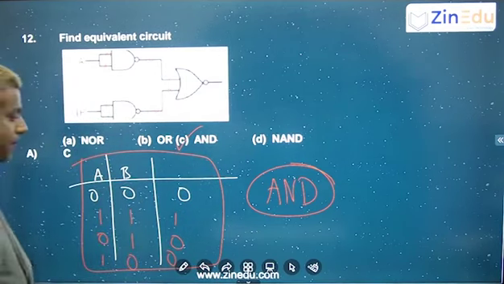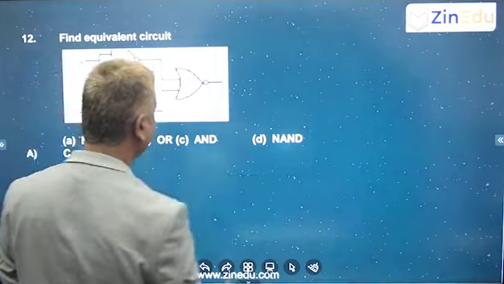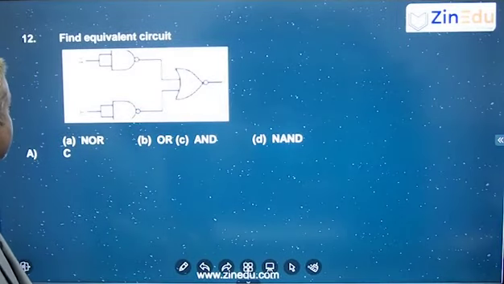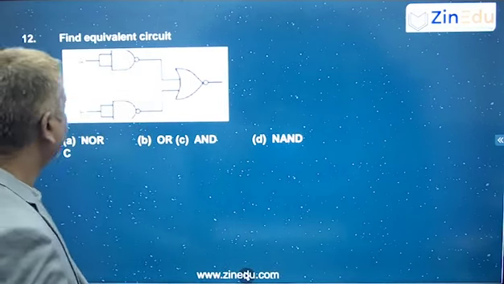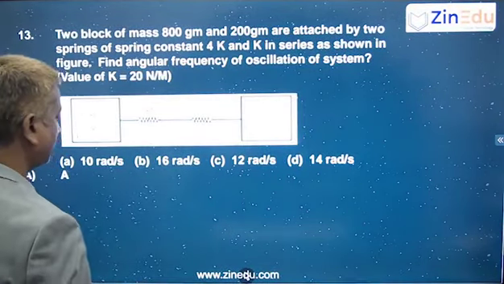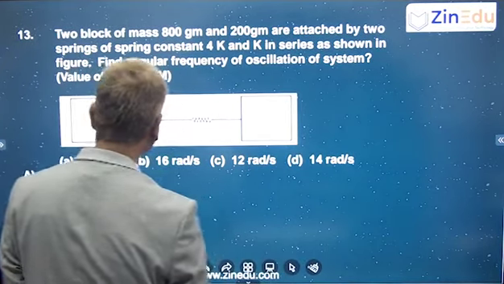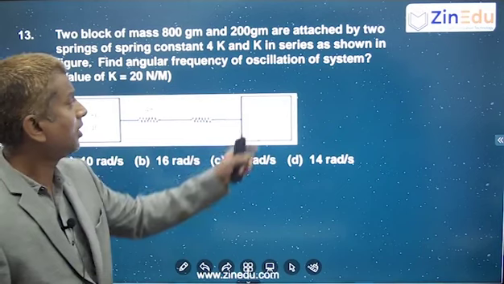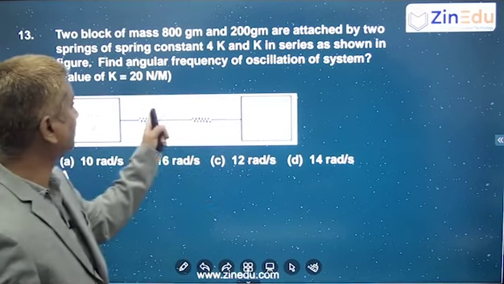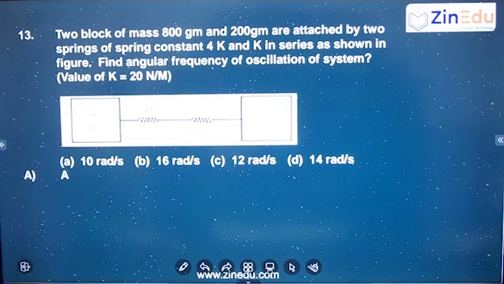Next. Here two blocks of masses 800 grams and 200 grams are attached by two springs of spring constants 4K and K in series as shown in the figure. Find the angular frequency of oscillation of the system.